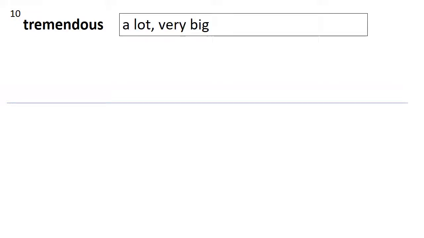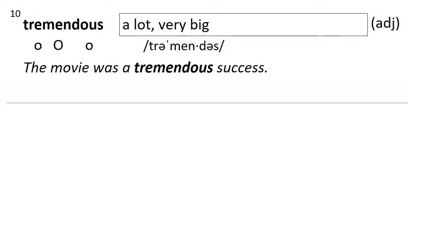Number 10, tremendous. Tremendous is a lot or very big. It's an adjective. How many syllables are in tremendous? 3. Stress on the second. Tremendous. The movie was a tremendous success.